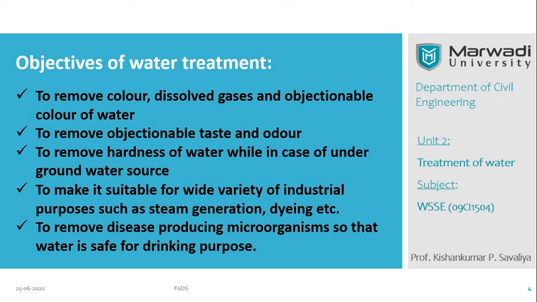In the paper mill, we require treated water for a quality product. So at that time, we require water treatment and we need to supply the water to that industry as per the standard specification. Water treatment is required to remove the microorganisms which spread disease, so that water is safe for drinking purposes.